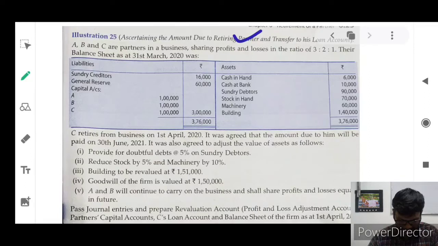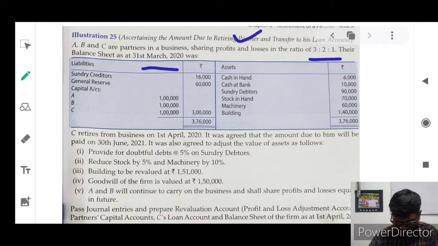A, B and C are partners in the business, sharing profits and losses in the ratio of 3:2:1. It is their existing profit and loss sharing ratio. Their balance sheet as at 31st March 2020 was as follows. On the liability side, sundry creditors 16,000 and general reserve 60,000. Capitals of A, B, C collectively 3 lakh.